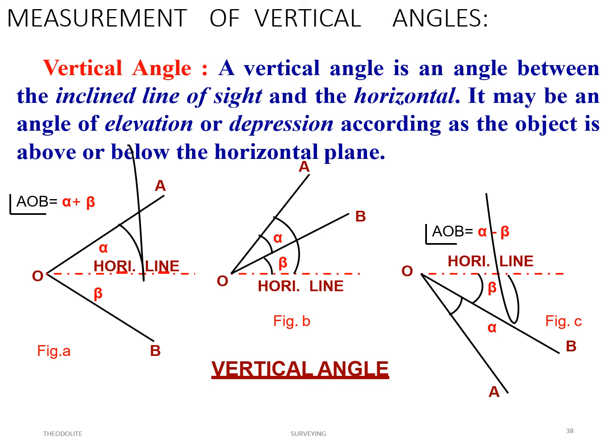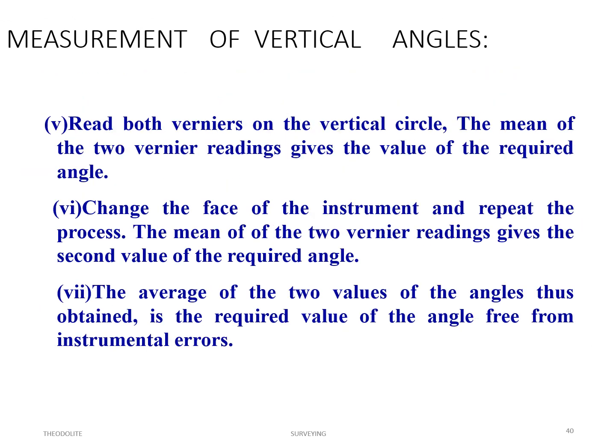Similarly here, for A it is the total angle with respect to the horizontal line, that is alpha, and up to B it is beta, and to get the difference angle you must calculate alpha minus beta. That is the point.